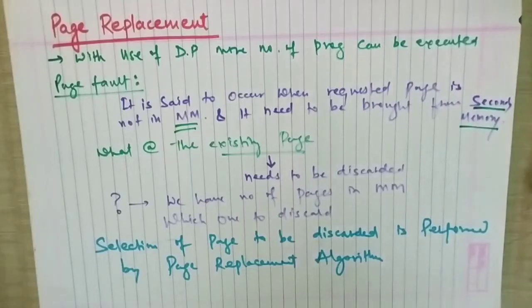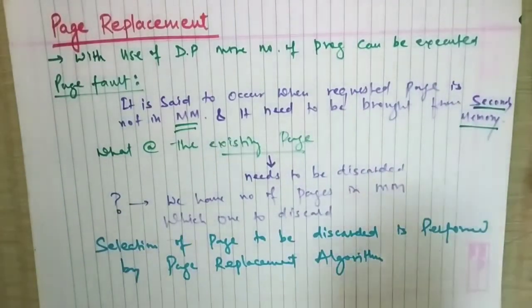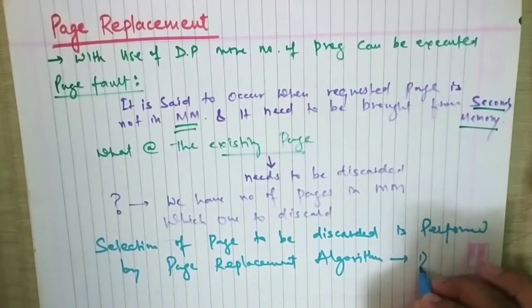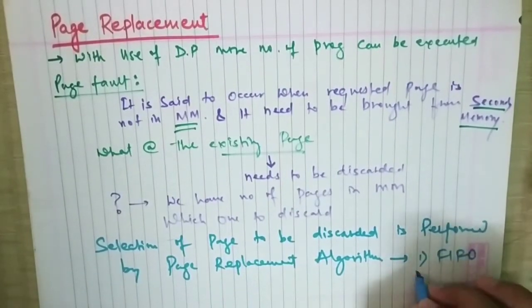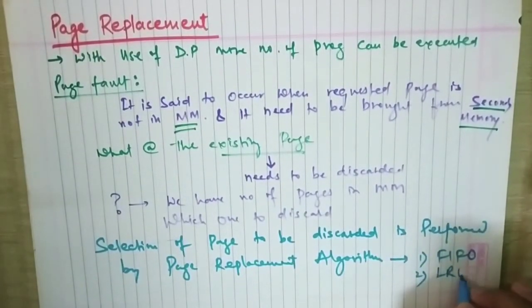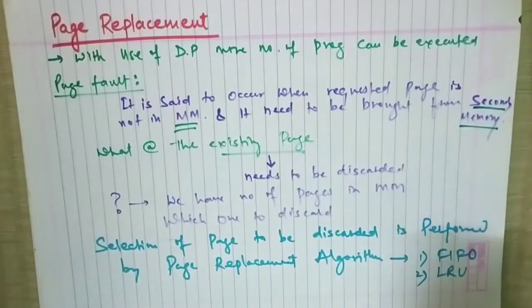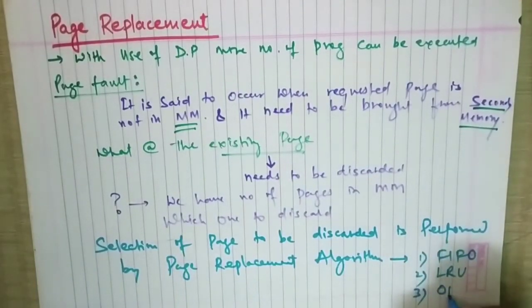What are the different page replacement algorithms? They are FIFO, that is first in first out; second is LRU, that is least recently used; and the third algorithm is the optimal algorithm.